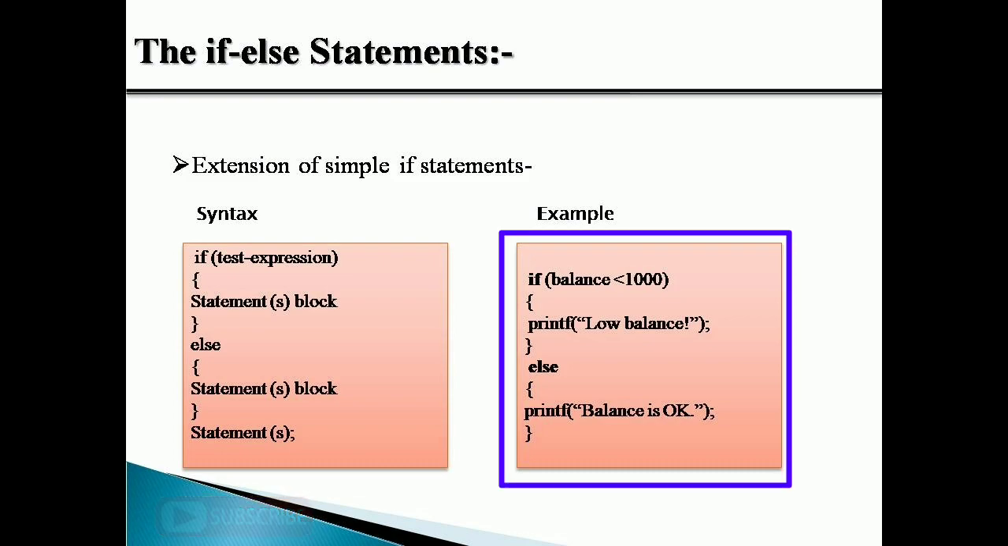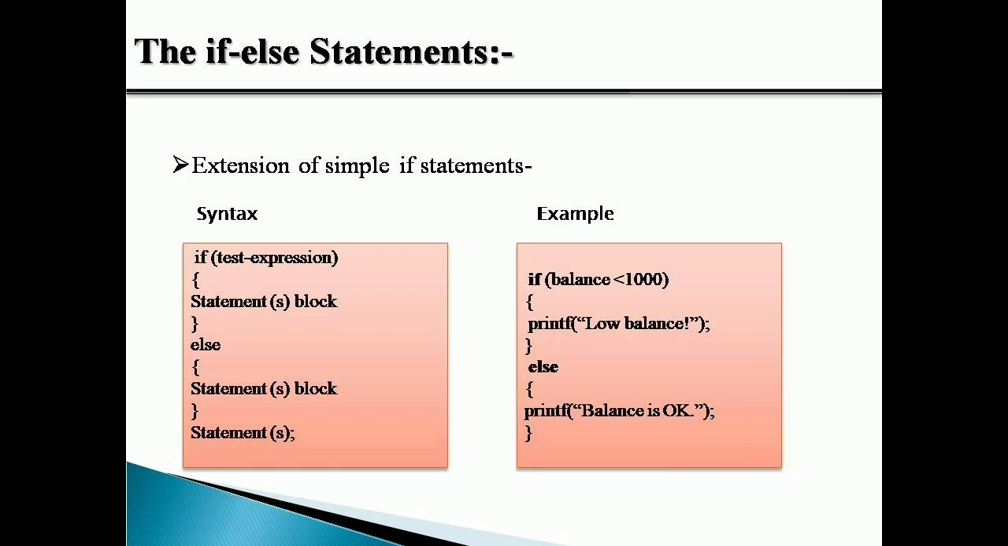Consider this as an example: if balance is less than 1000. My condition is true, so I will perform the printf, that is low balance, and I will skip the else part and my program will end. Similarly, if I take an example where this condition is false, I will skip the true part, go entirely into the false part, and execute those statements. Is it clear what is if and what is if else?